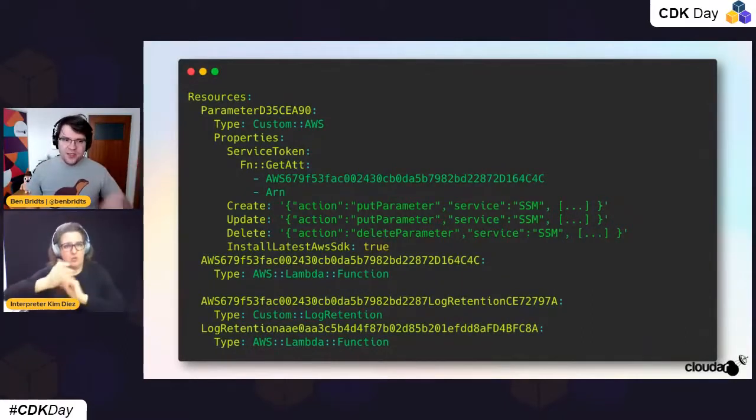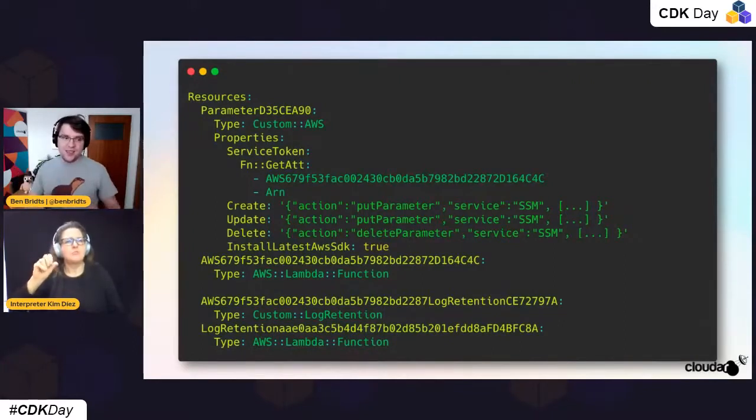And then underneath that, we see that we also get some custom resources that are created by the CDK that are used to set that log retention that we specified earlier, because there are some tricky things with CloudWatch logs. And if your log group already exists, you can't put the log rotation on there that easily.